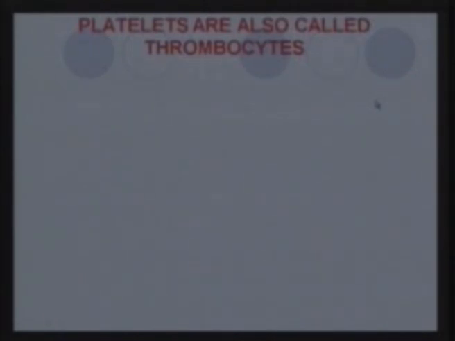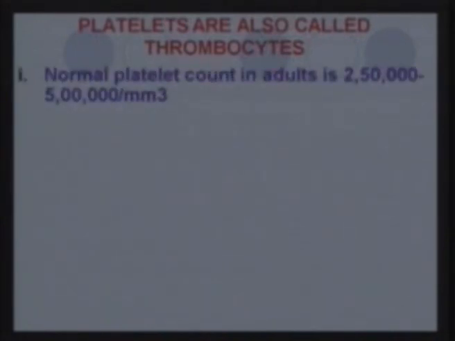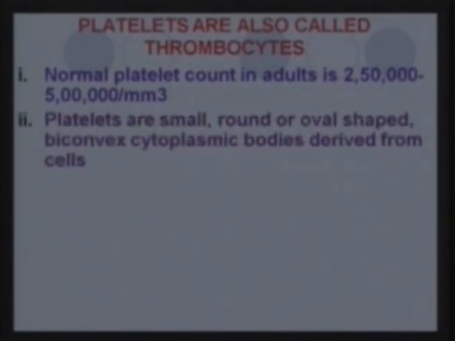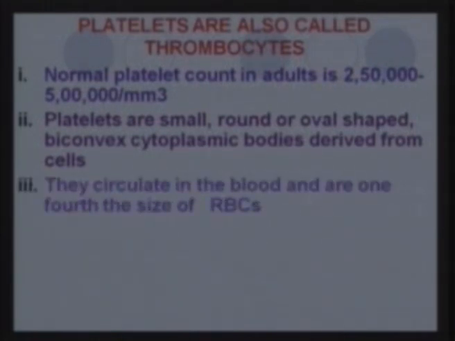The third type of blood cells in the blood are the thrombocytes. Normal platelet count in adults is 250,000 to 500,000 per cubic millimeter, and these thrombocytes or platelets are small, round or oval shaped biconvex cytoplasmic bodies. They are derived from cells, and their function is that they are involved in clotting. They circulate in the blood and are 1/4 the size of the RBCs.